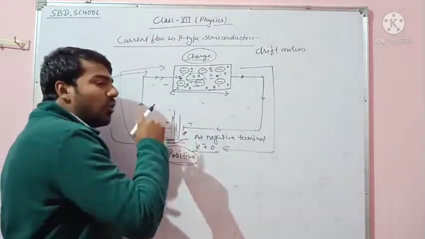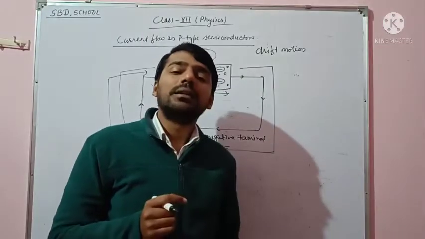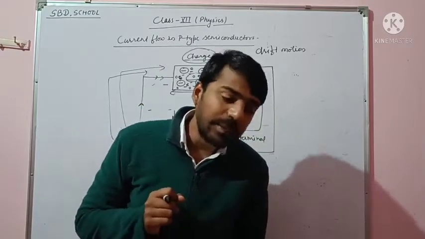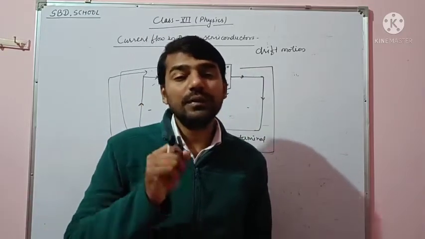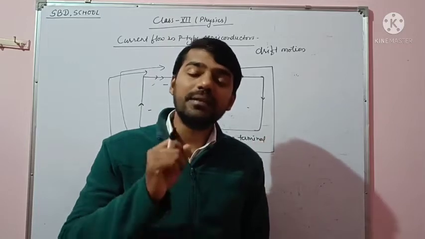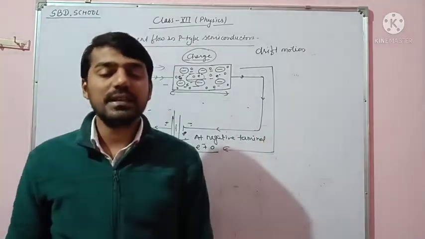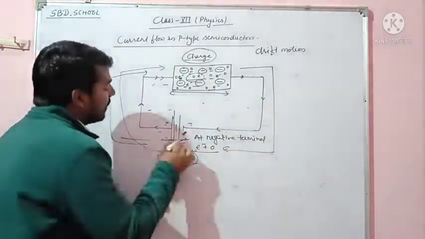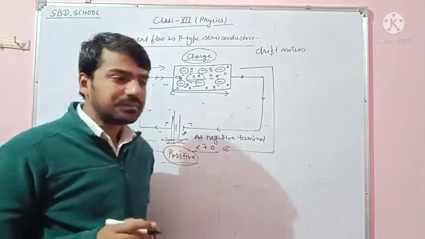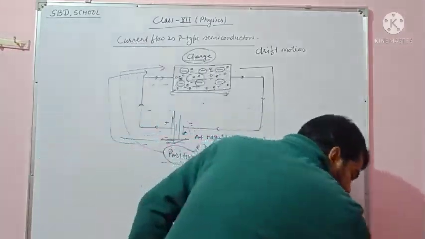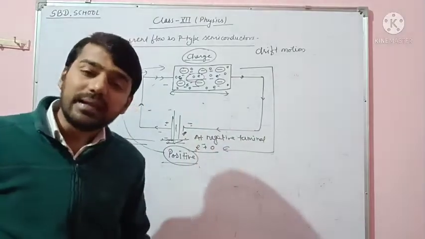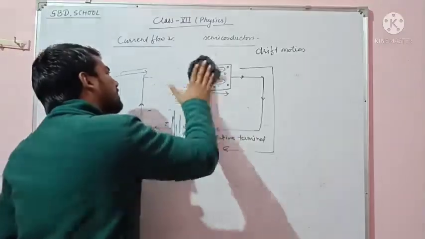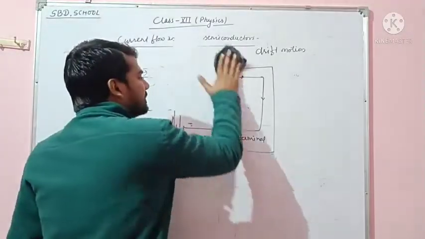So when the holes are in motion, the current flows in the semiconductor, and that is called a p-type semiconductor, because in a p-type semiconductor the current flows due to the motion of holes, because in p-type semiconductors holes are in majority and electrons are in minority. So this is the topic, current flow in p-type semiconductor. Now we study current flow in n-type semiconductor. Both are the same, but with a small difference between them.